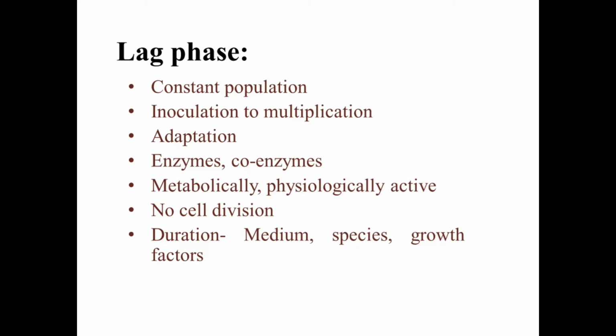During this time the bacteria are getting adapted to the environmental conditions because they have been transferred into nutrient medium from their natural sources, and that's why they require some time for adaptation.